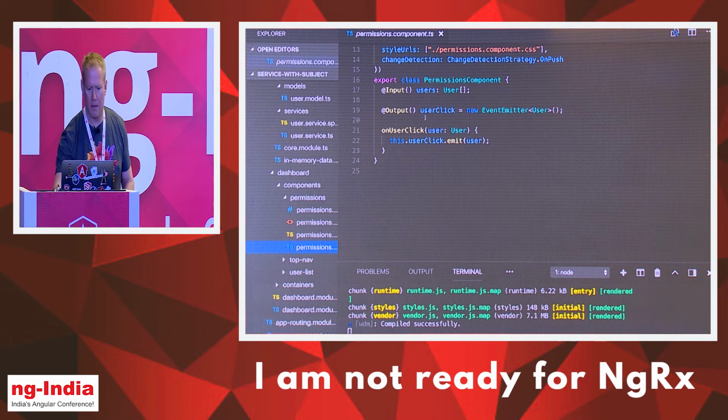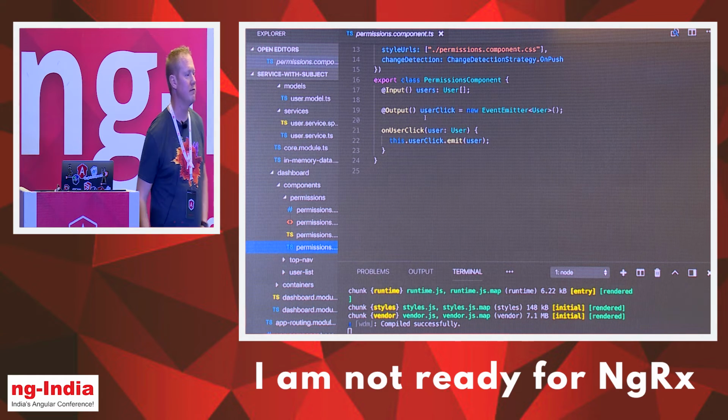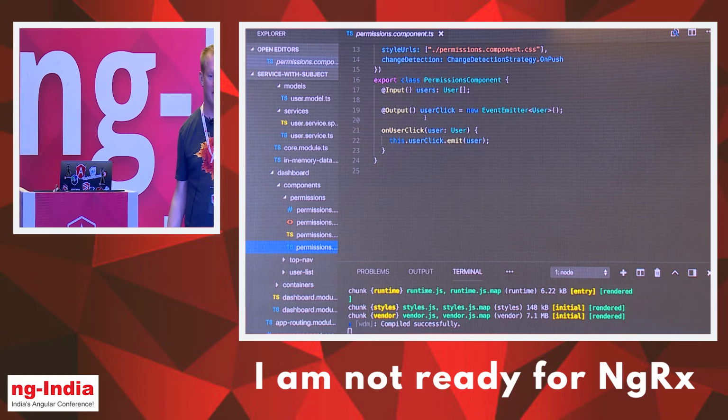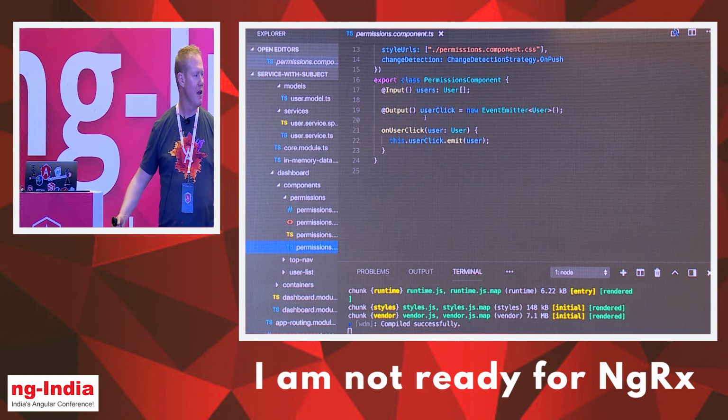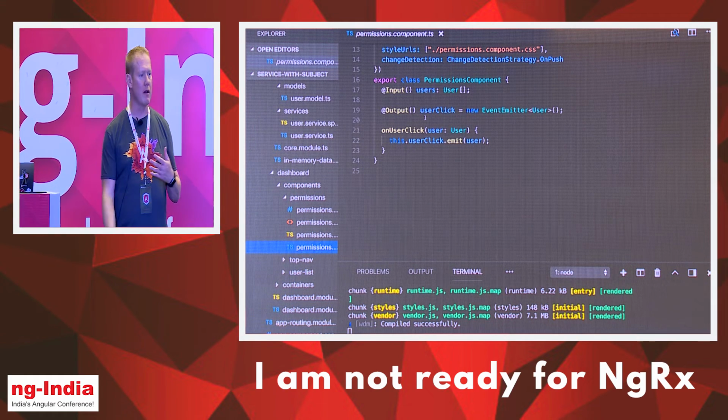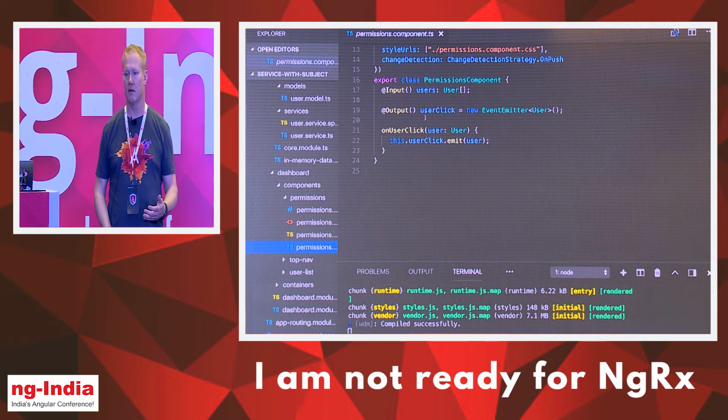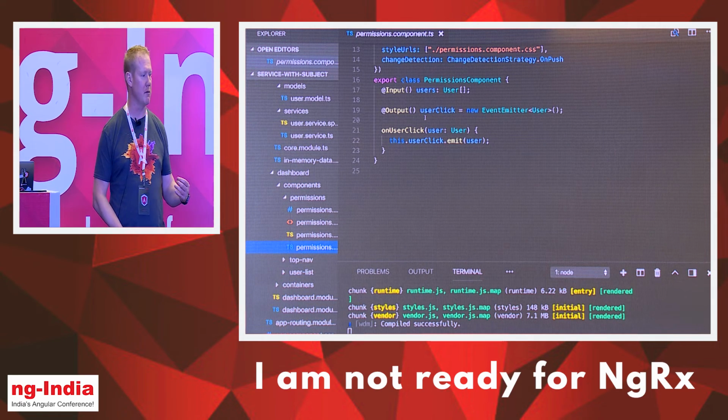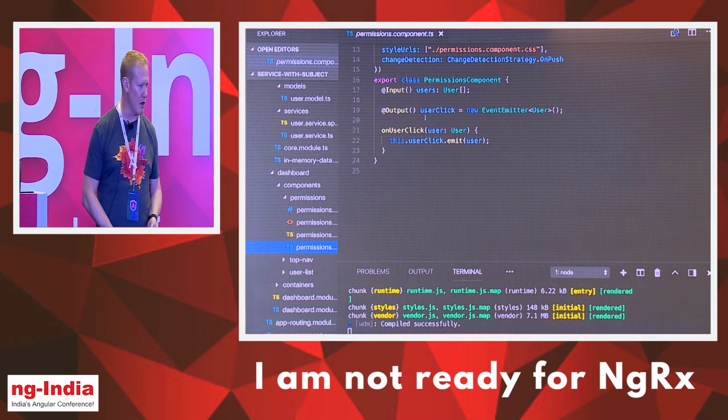All right, so as promised, how do I upgrade? So great, I've gone with your suggestion, okay? You're building this application, everything's going great, and all of a sudden you start running into a page that's getting complex. And you've decided that, okay, I need to manage this complexity. It's time to bring in NgRx.